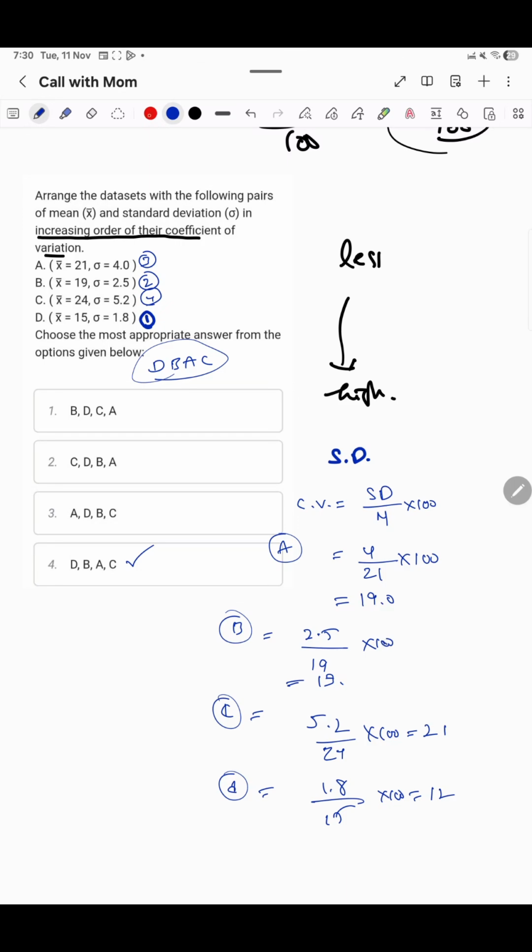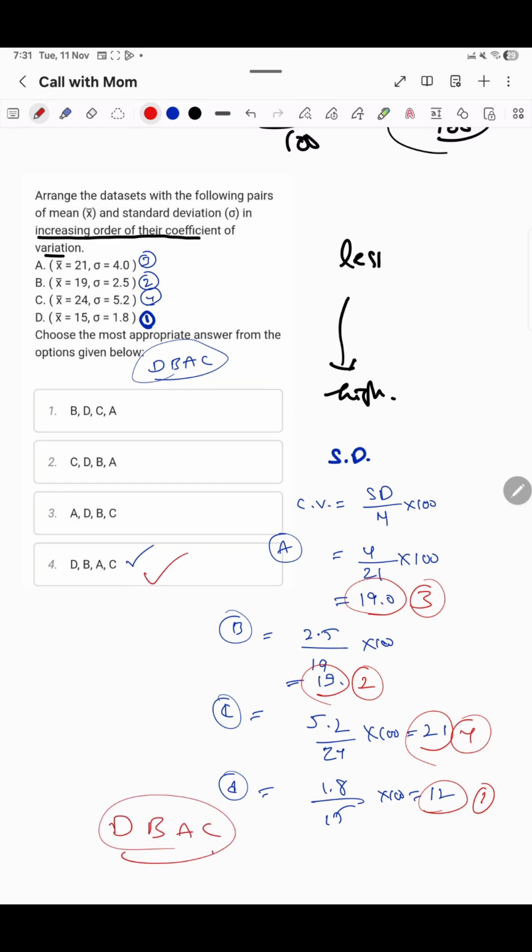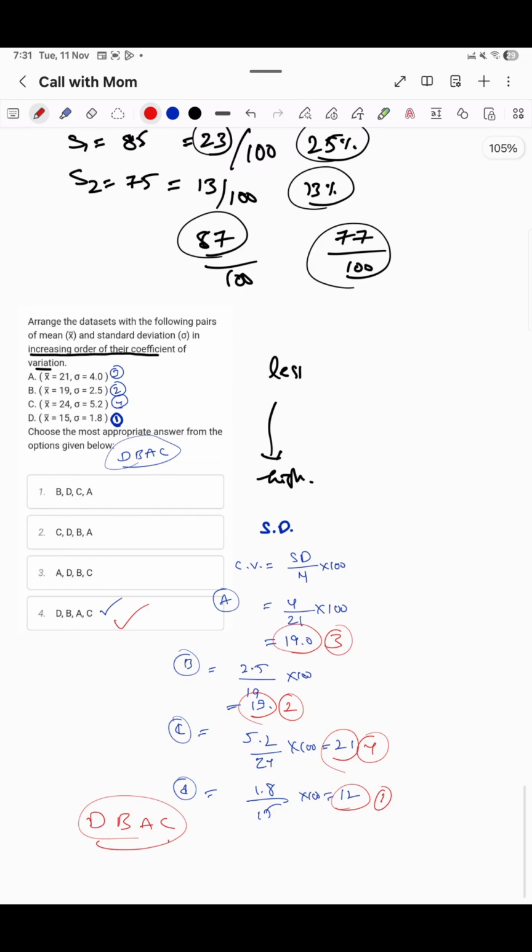So now if you check, this is 19, 13, 12, 21. So D comes first, 12, then B second, A third, C fourth. Here also D, B, A, C. So in both ways it is the same. Okay, that's it. You understood what is meant by coefficient of variance and all these things, I think. So that is the concept.